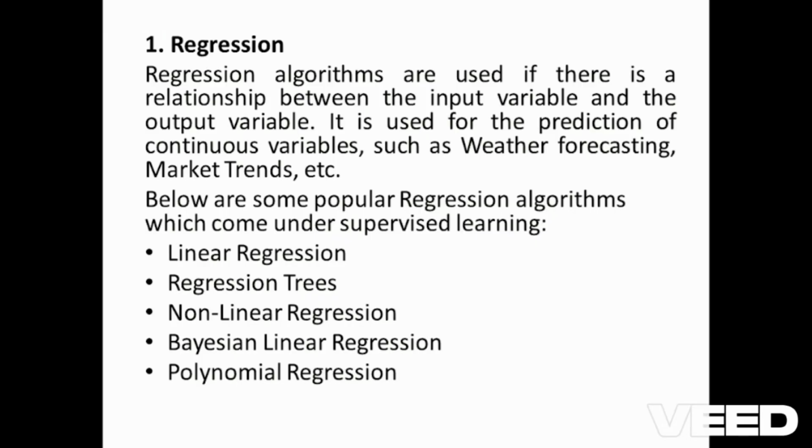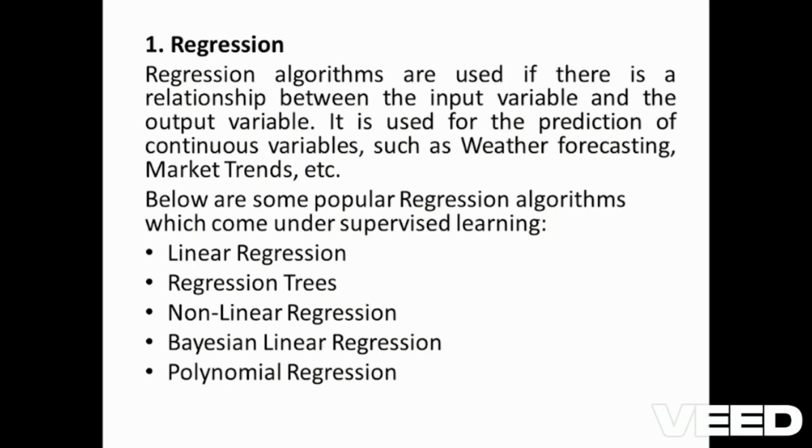The dataset consists of the history of the previous year, in the same month, with the days that received rainfall when there was a high temperature on that particular day. So it will be analyzed and predicted on the basis of the historical dataset. So weather forecasting uses the historical dataset to predict the weather in the future. And then market trends.